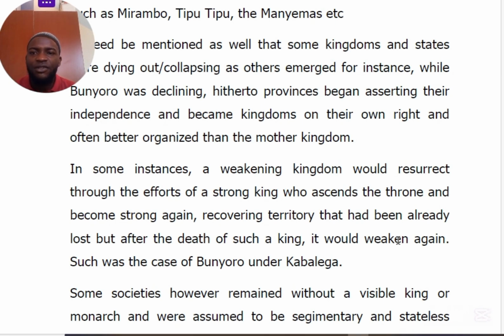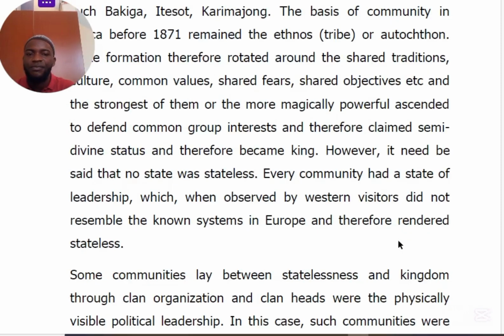By the end of the day, the state of Buganda became stronger than it was before. That's why you say this is the time when some states were collapsing as others were developing. But this was done with strong efforts from the leaders of these particular kingdoms. Remember, a kingdom must have a king. A chiefdom must have a chief. So other societies remained stateless, whereas others developed into what we call a kingdom. Why? It was because of their political, social, and economic strength or strong structures.